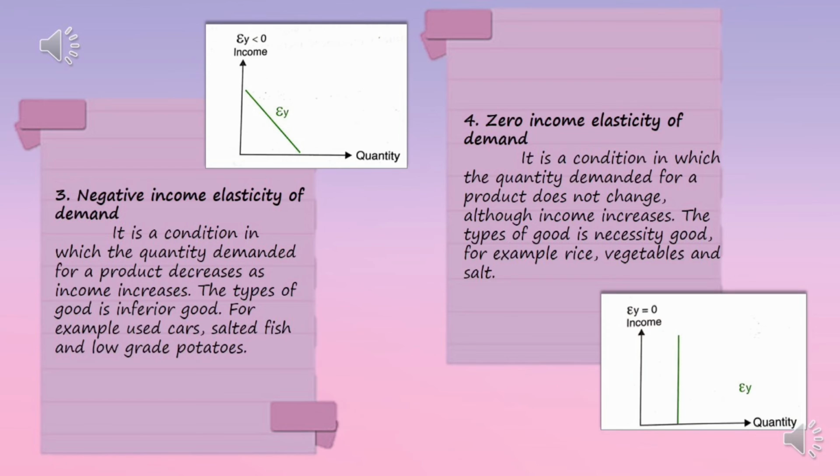And the last one is zero income elasticity of demand. It refers to a condition in which the quantity demanded for a product does not change, although income increases. The type of good is a necessity good, for example, rice, vegetable, and salt.